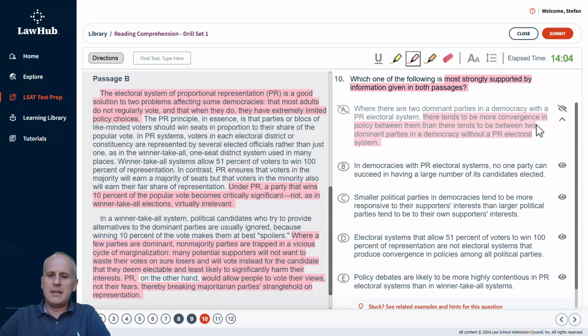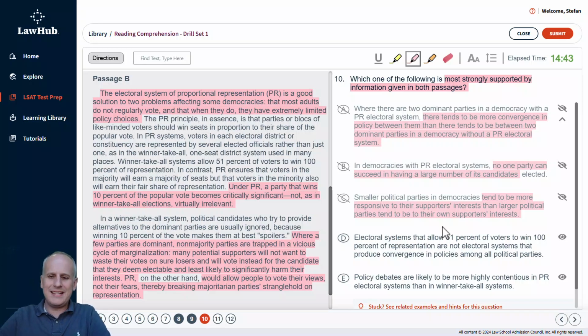Then we've got choice B. In democracies with PR electoral systems, no one party can succeed in having a large number of its candidates elected. Well, no, you could get to a majority. It's just that the majority doesn't dictate everything. So we can eliminate choice B for that. Then choice C, smaller political parties in democracies tend to be more responsive to their supporters' interests than larger political parties tend to be to their own supporters' interests. Again, this is actually the point at issue. It's not that they agree on this fact. So we'd eliminate choice C as something they would probably disagree about.